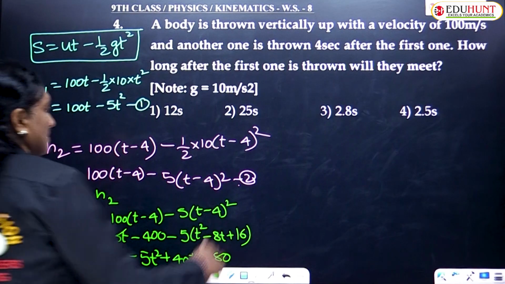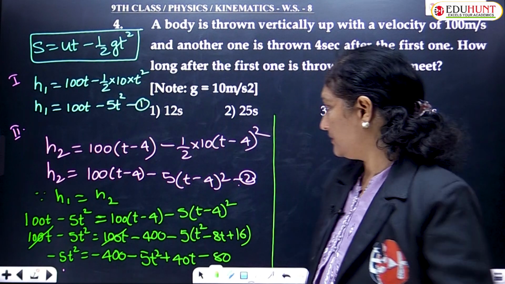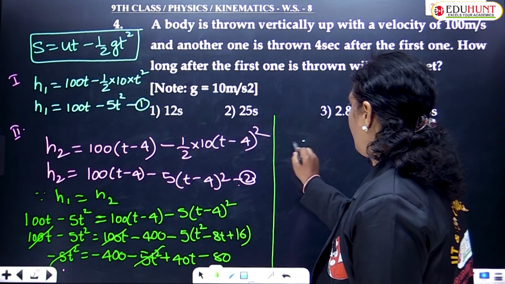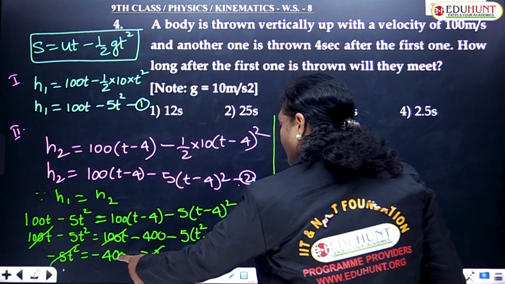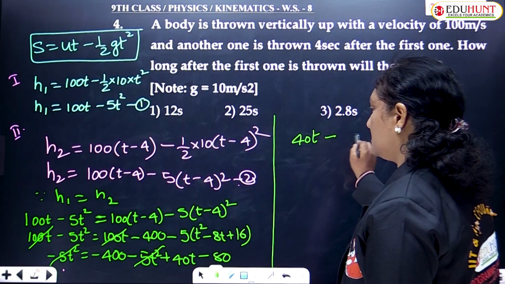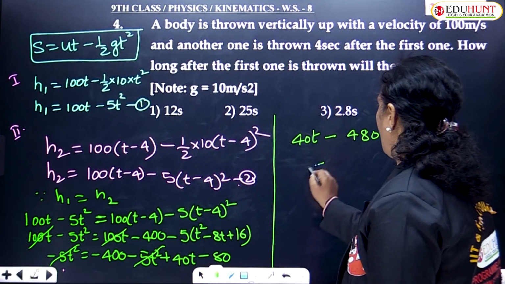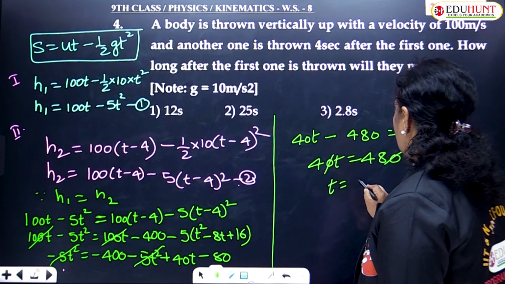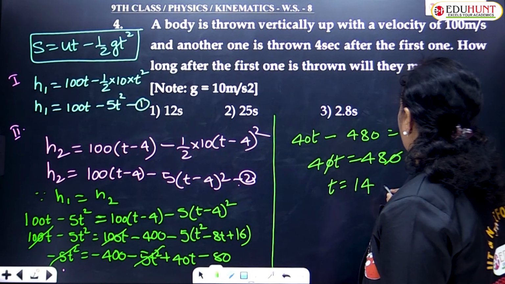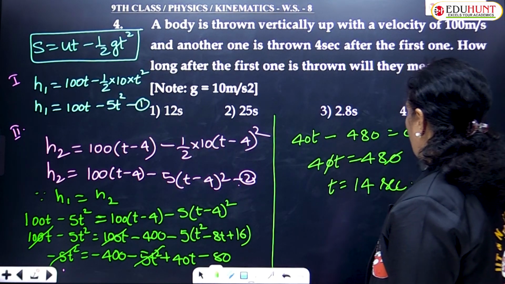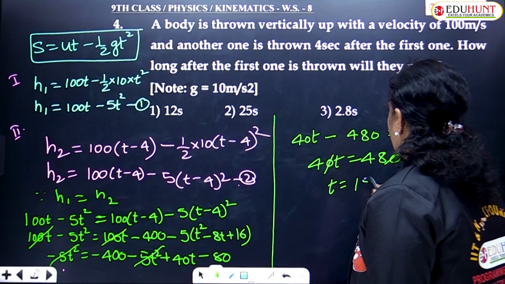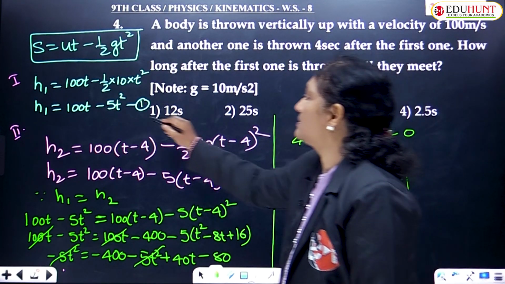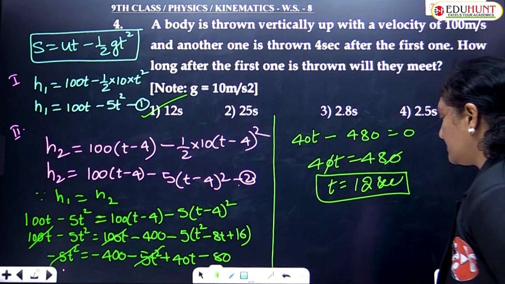Again, the 5t² and 5t² have gone. What you are left with is 40t, minus 400 minus 80 will be minus 480, equals 0, or 40t equals 480. The zeros get cancelled, t equals 48 by 4, 12 seconds. So both stones meet after 12 seconds. So here goes your answer.